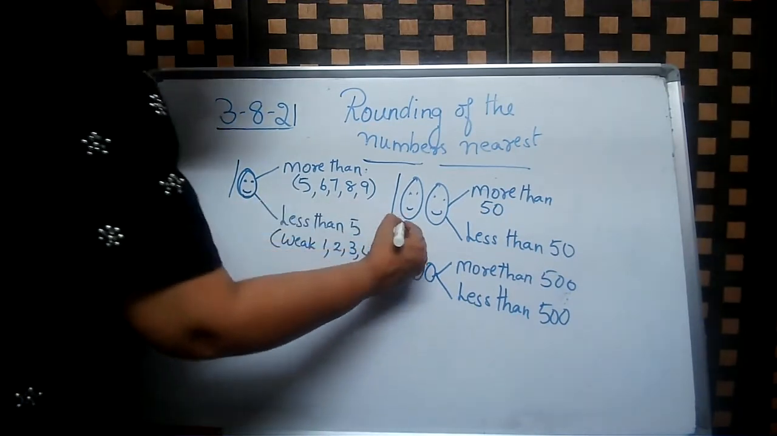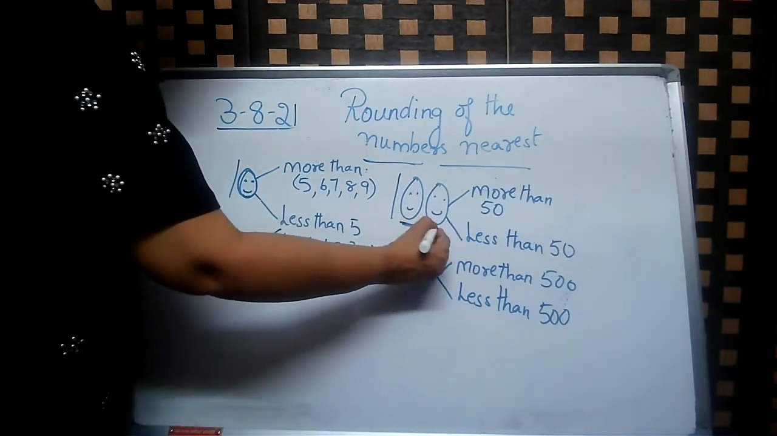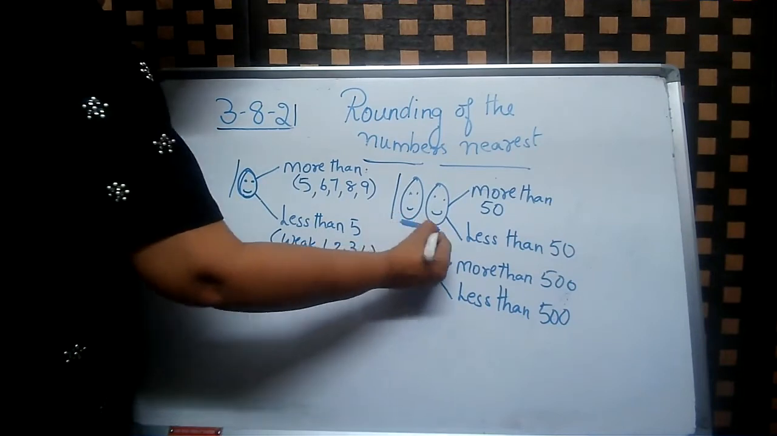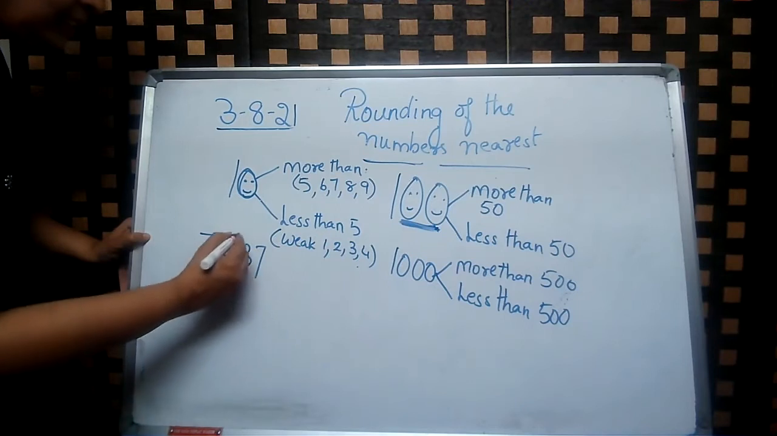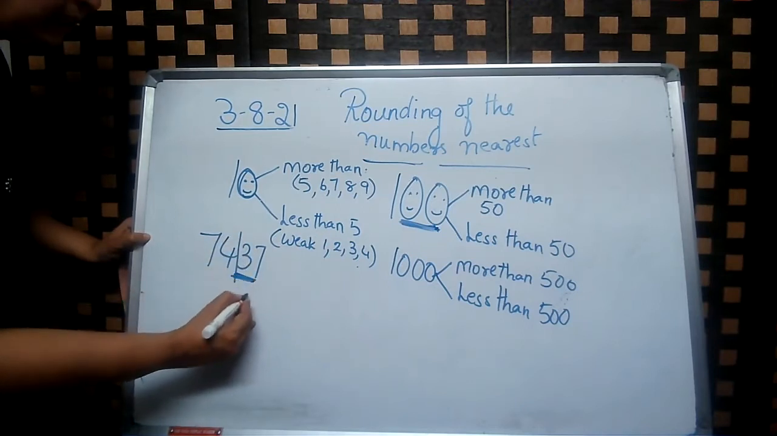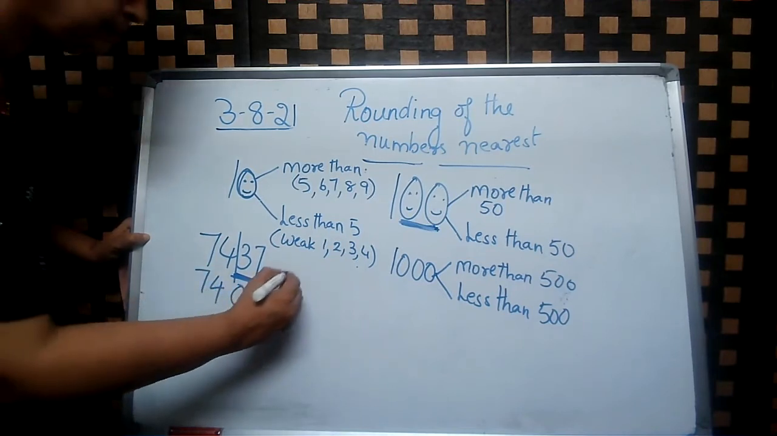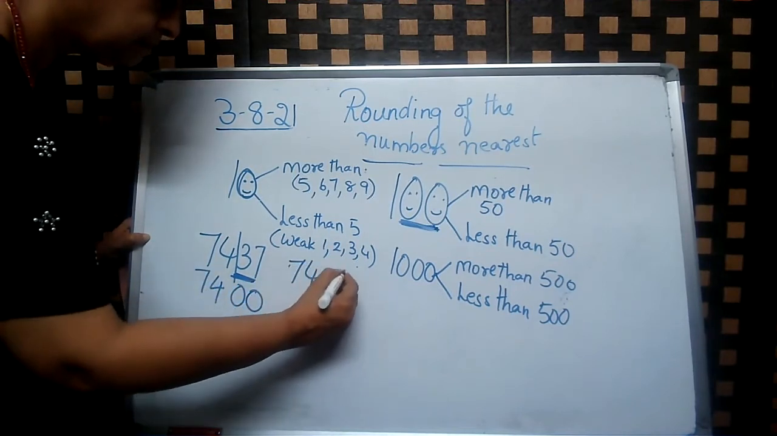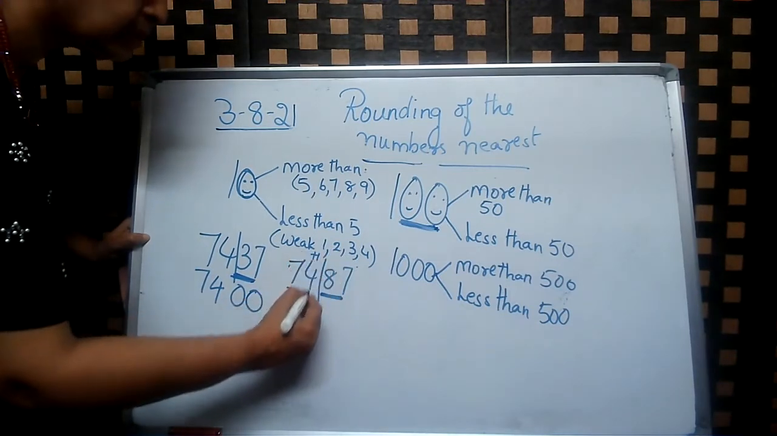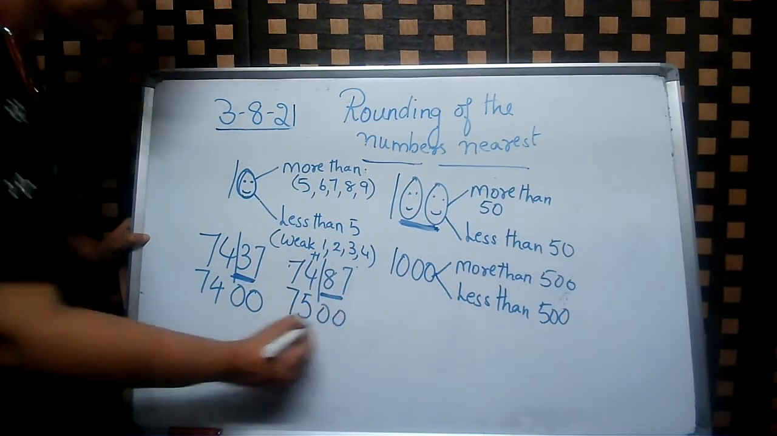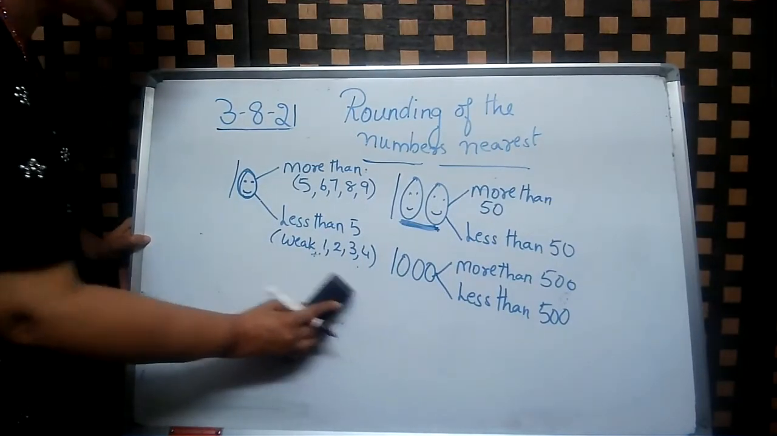Okay. Now let us go for rounding to 100. So we have to check two numbers. Whether it is more than 50 or less than 50. 7,437. So it is less than 50. 7,400. More than 50: so add 1 in the hundreds place. Okay, children, 7,500.